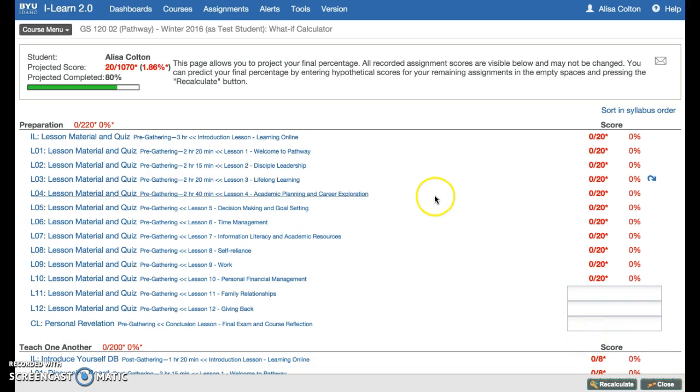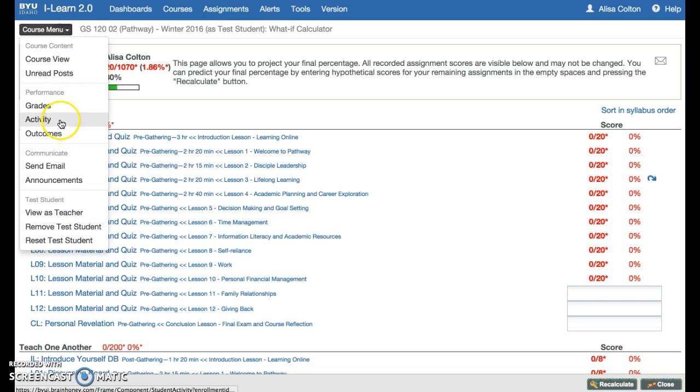So I hope that's helpful, and if you're starting to see that even if you got 100% on the rest of the assignments you weren't going to be able to get the grade that you wanted, contact me and we can look at past ones that you've missed or turned in late or haven't done, and see if we can get those turned in for at least partial points. I want you guys to have a successful semester and get the grade that you work hard for. So that is a tool I wanted to show you, and let me know if you have questions about that.